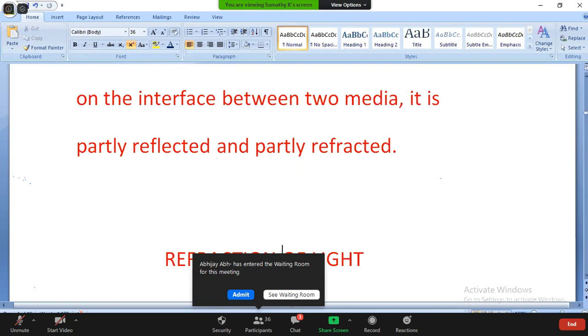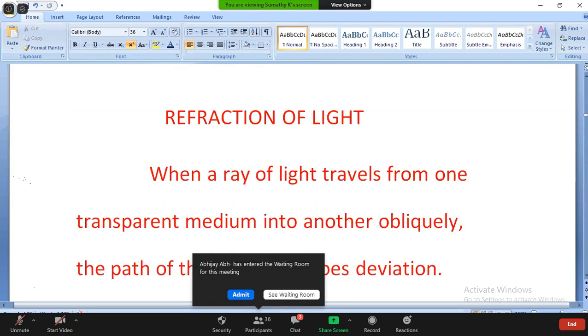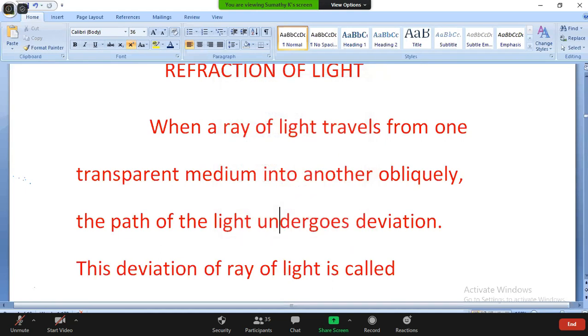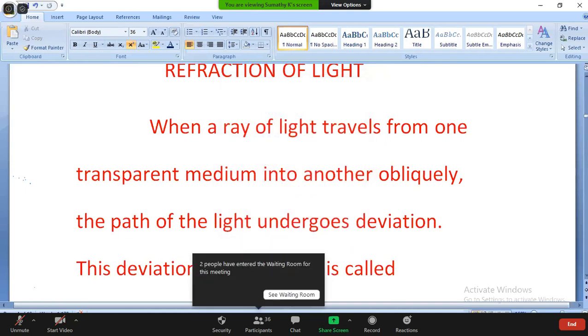Next, refraction of light. What is the definition of refraction? When a ray of light travels from one transparent medium into another obliquely, the path of the light undergoes deviation.